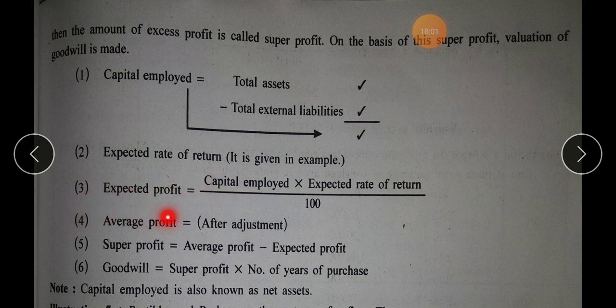The fourth step is average profit. Average profit is the first method we have learned. Second method, weighted average profit. So it can be average profit or weighted average profit here. Fifth, finally obtaining super profit, which is average profit minus expected profit. That is 4 minus 3. Fourth is average profit. Third step is expected profit. If you deduct expected profit from average profit, you will obtain super profit. And obviously you know how to obtain expected profit and average profit.